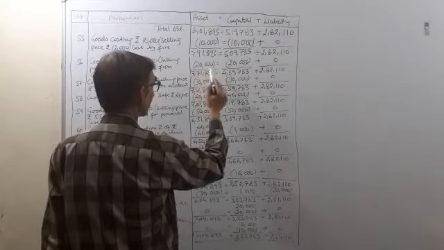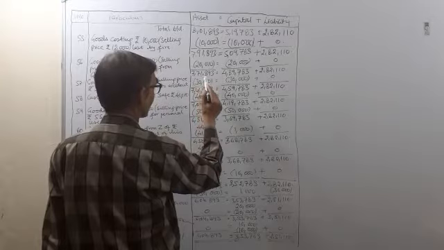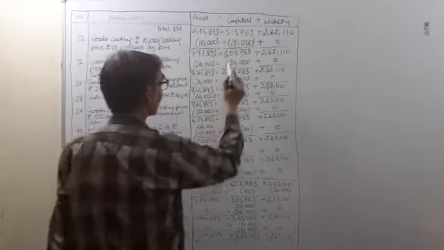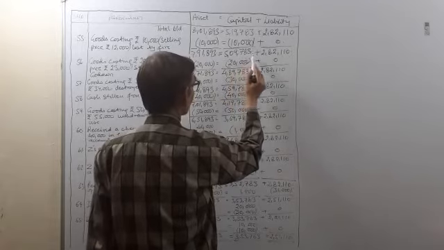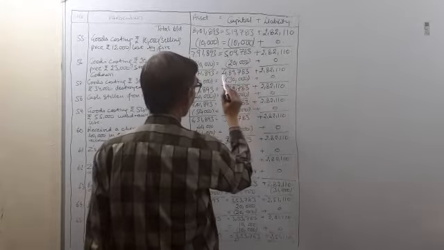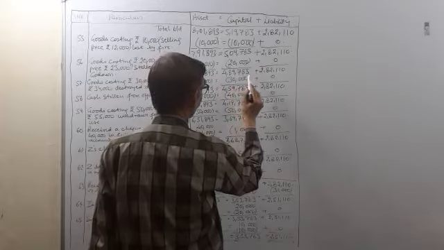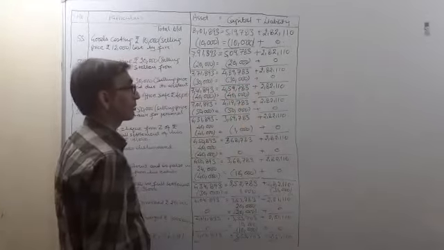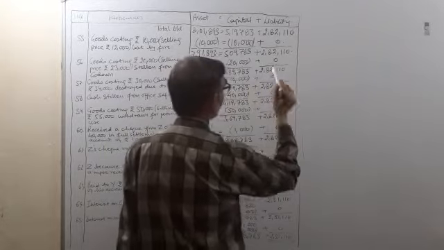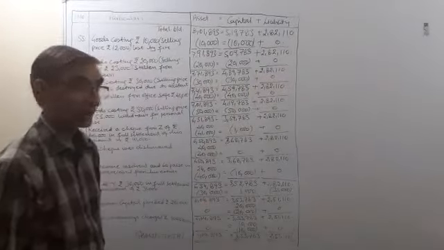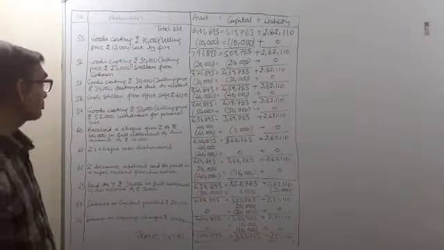So 7,91,893 minus 20,000 comes to 7,71,893. And in case of capital, 5,09,783 was the earlier capital, less 20,000, 4,89,783 will be the amount of capital, and the liability will be 2,82,110, because there is no effect on the liability.